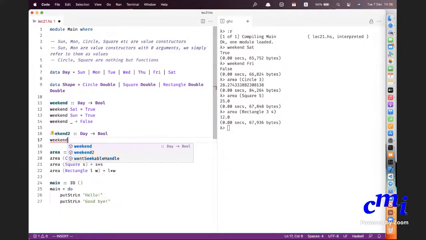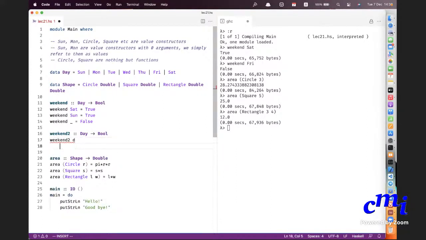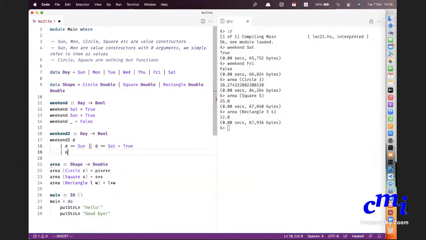Weekend2 of D, where D is a Day for me. I'll say if D equals Sunday or D equals Saturday, then it's true. Otherwise, it's false.